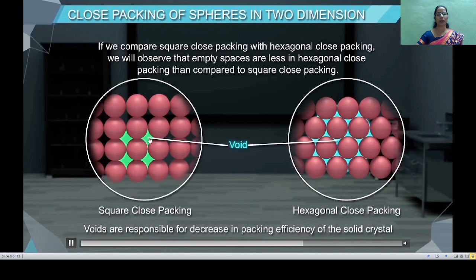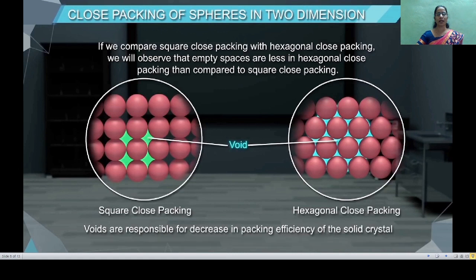That is, the more the void volume, the lesser is the packing efficiency. Now with the help of this close packing of spheres in 2 dimensions, we will study the close packing in 3 dimensions.